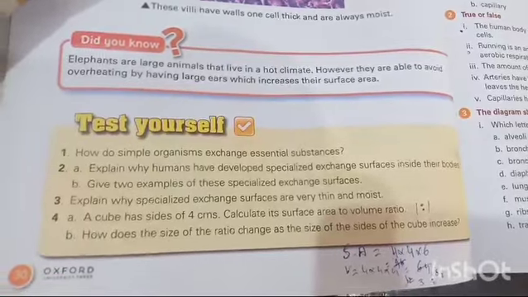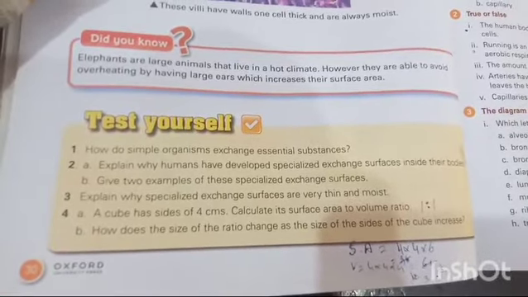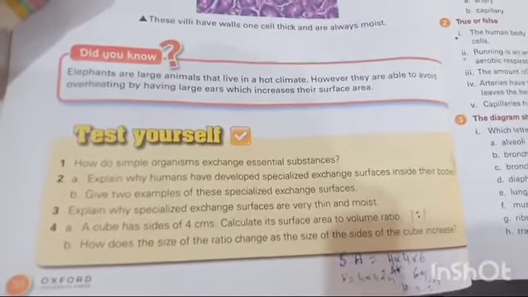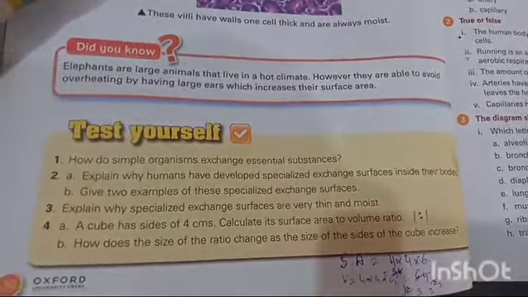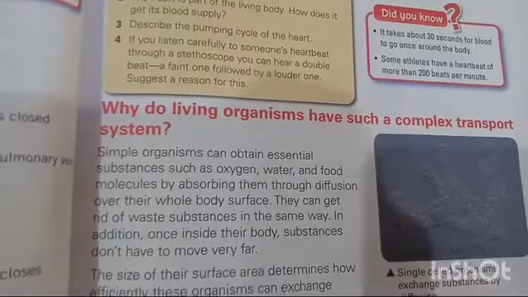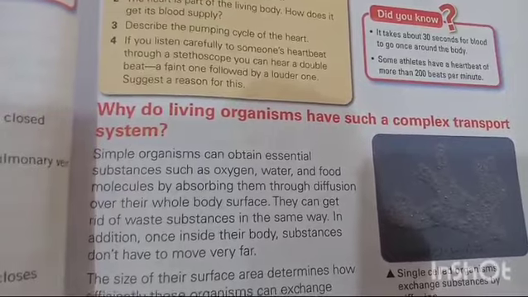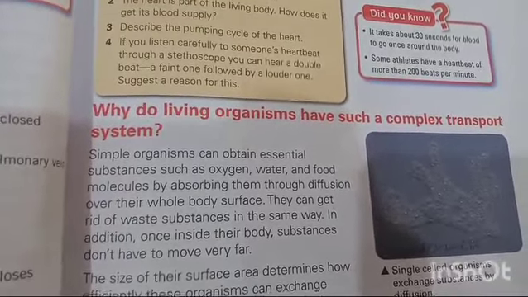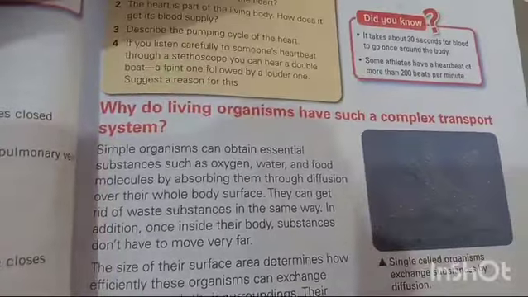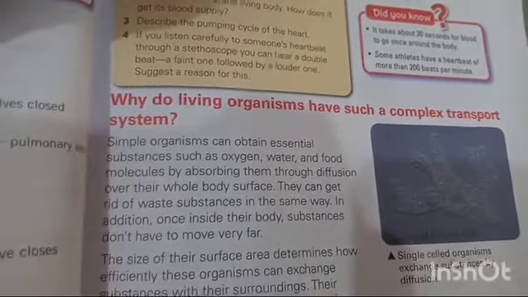Now students, you have to attempt these 4 questions from the Test Yourself exercise on page number 30 of your textbooks. Question number 1 is, how do simple organisms exchange essential substances? Okay students, as we have already discussed, simple organisms can obtain essential substances such as oxygen, water and food molecules by absorbing them through diffusion over their whole body surface.